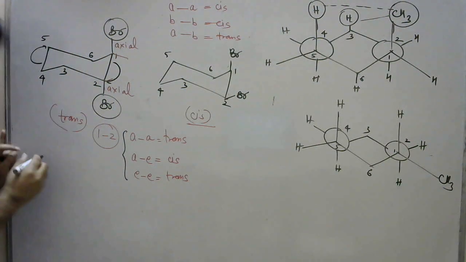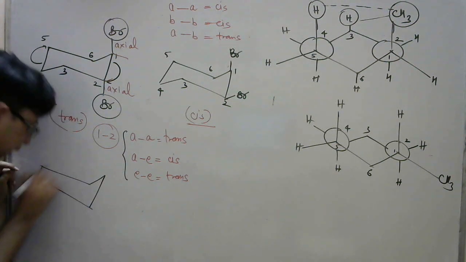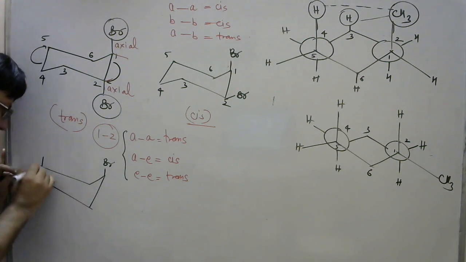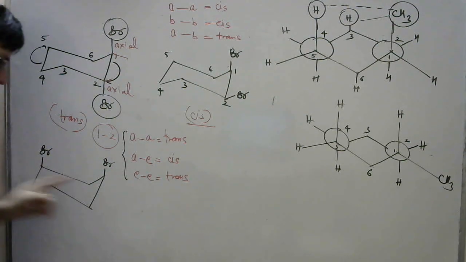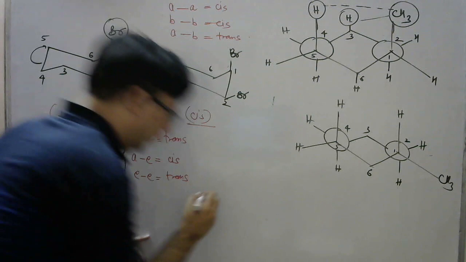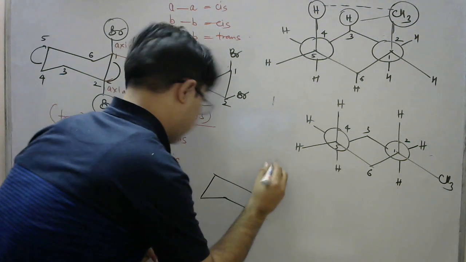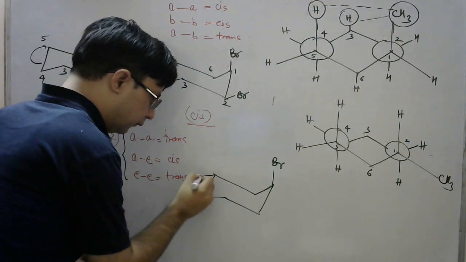Let us consider in this case another form. Let's say I am considering the Br group over here, and I am considering the third position over here. This is the third position. I have taken the Br group like this, and similarly Br.